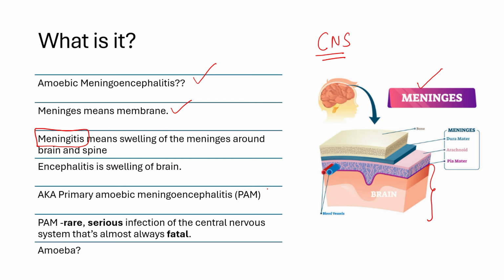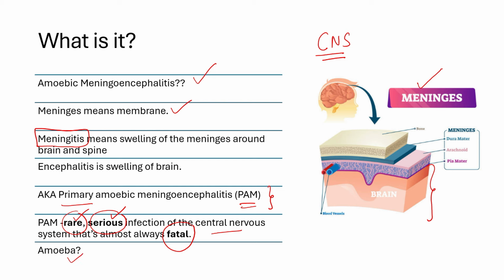Now the disease is actually called primary amoebic meningoencephalitis. So don't get confused if UPSC asks primary, right? It is called PAM disease. This disease is rare, it is serious, of course, that's why we are reading about it, right? It is a very rare and serious infection of the central nervous system, and it is almost always fatal. I have highlighted the words, please understand them, because UPSC can twist something in this.